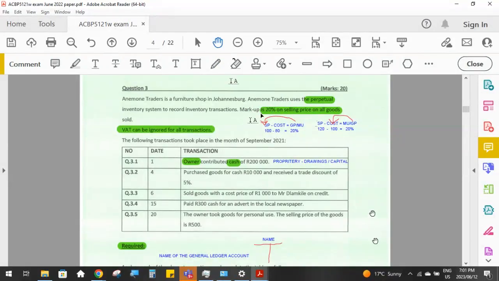Then our equation would be cost is the 100, markup is 20% of cost, which means that the cost plus the markup equals the selling price. Okay. Cost plus the markup equals selling price.